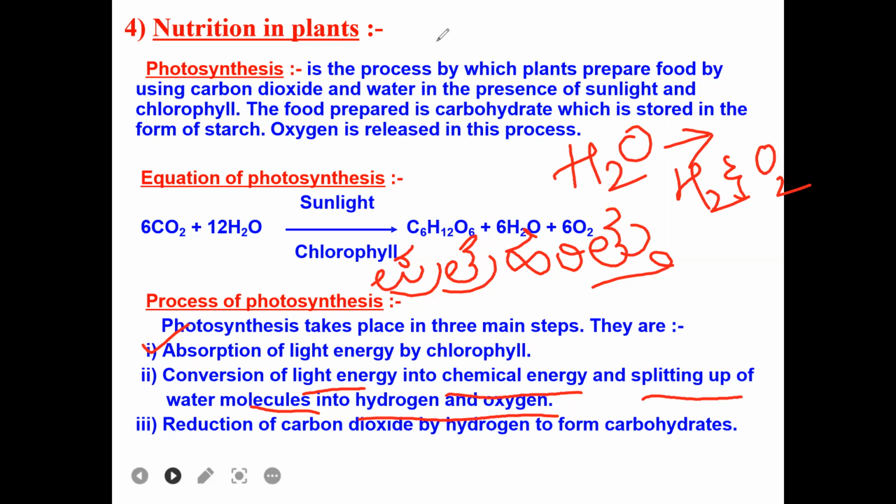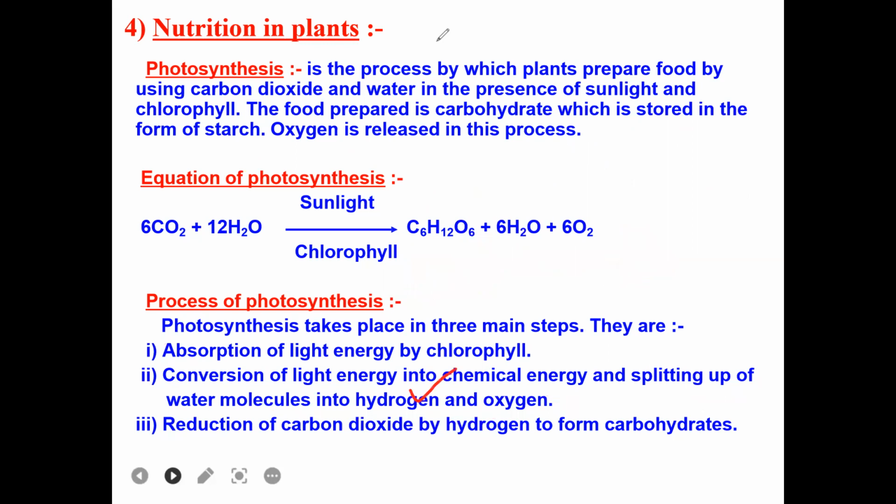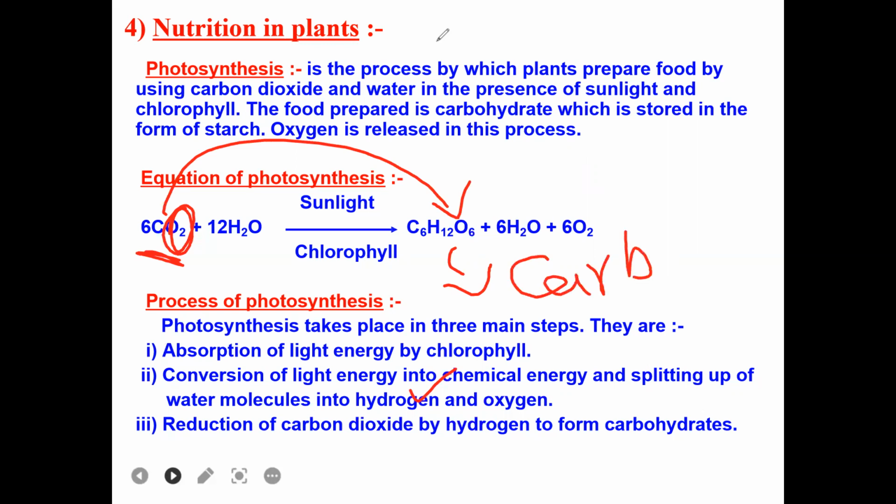Then reduction of carbon dioxide by hydrogen to form carbohydrate. So whatever hydrogen is released here, that will reduce carbon dioxide. That will reduce means that will remove oxygen from this carbon dioxide and make that carbon dioxide form carbohydrate, which is nothing but glucose. So glucose is a simple carbohydrate. So all these processes occur during photosynthesis.